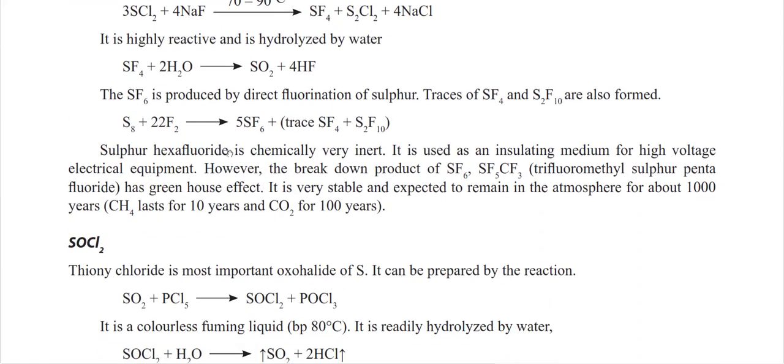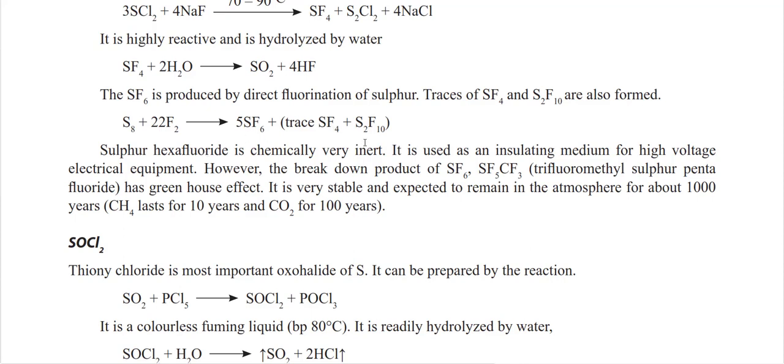Similarly, you can easily produce SF6 also. You have to do the reaction directly with fluorine. Okay, so trace amounts of SF4 and S2F10 also form, whereas most of your product is SF6. And it has a very unique property. That's why it is a very useful product.